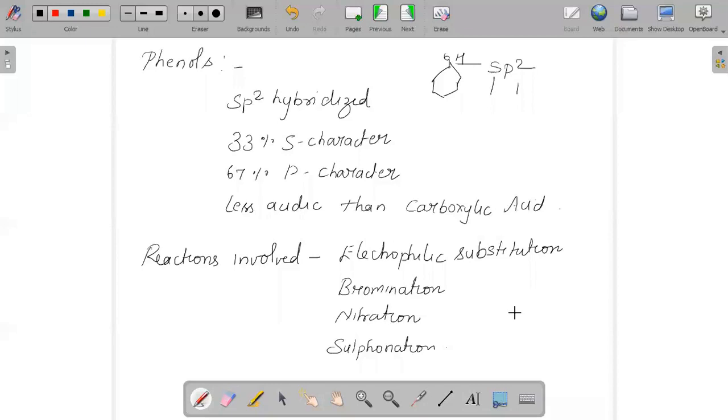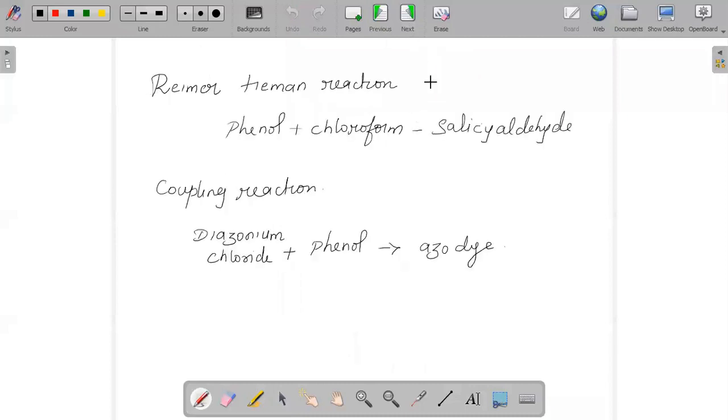And when we talk about the chemical reactions a phenol can undergo, for example, the question being asked is how can you prepare benzene from phenol? When phenol reacts with zinc dust, we get benzene as the product.